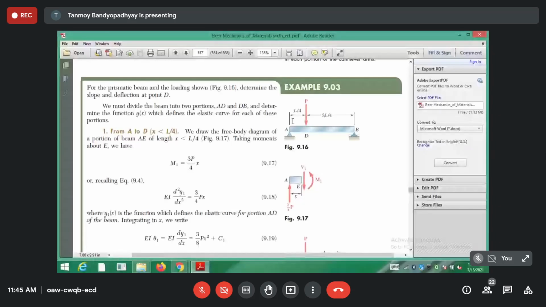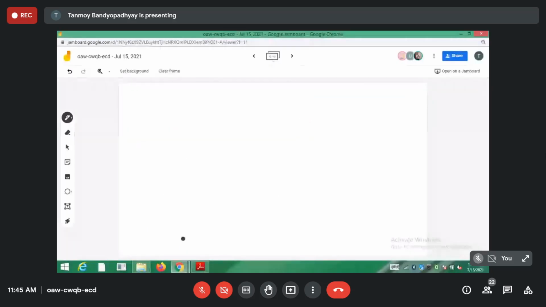That is done in the book of Timoshenko, so you can follow my derivation in the book of Timoshenko. I will be sharing my notes also.